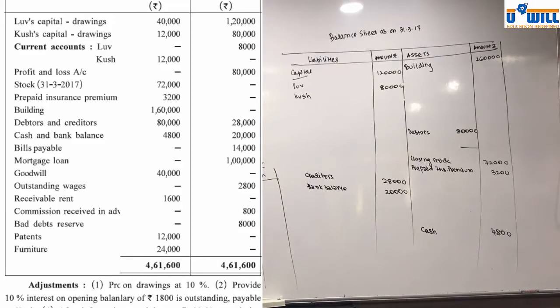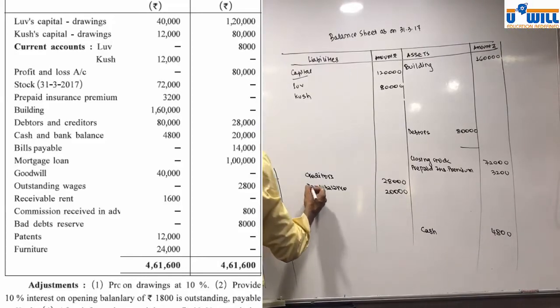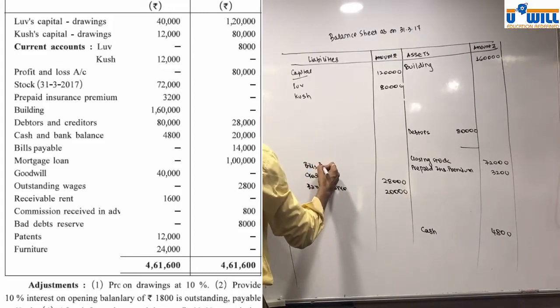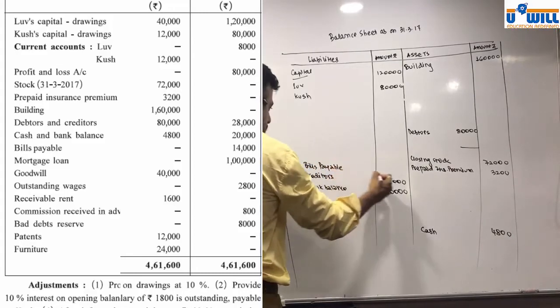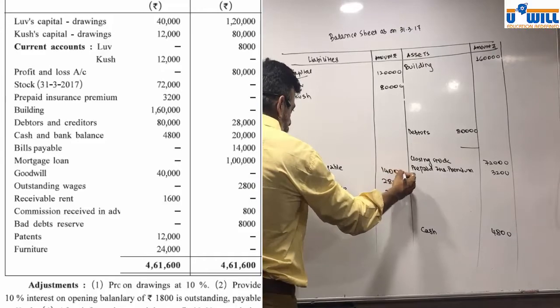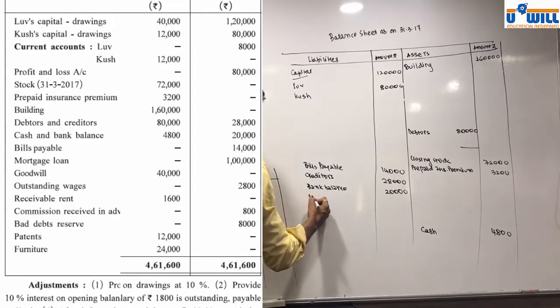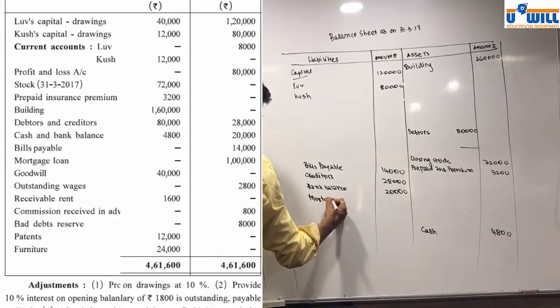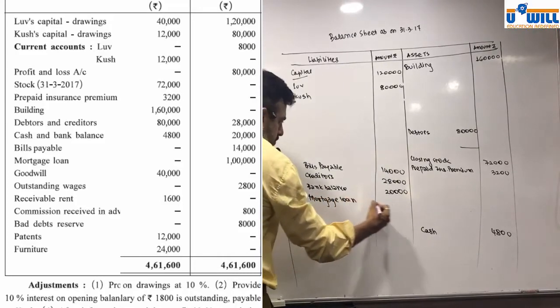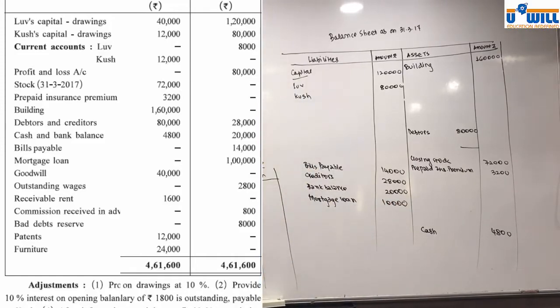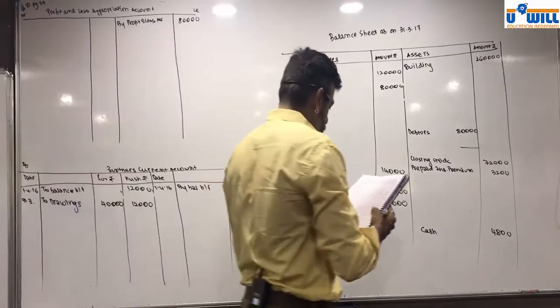Bills payable 14,000. Mortgage loan 1 lakh. Goodwill 40,000.